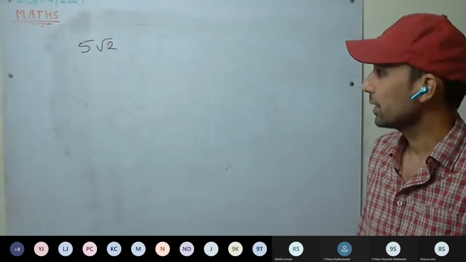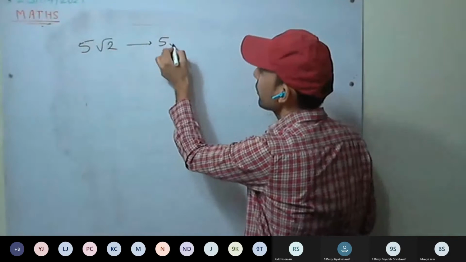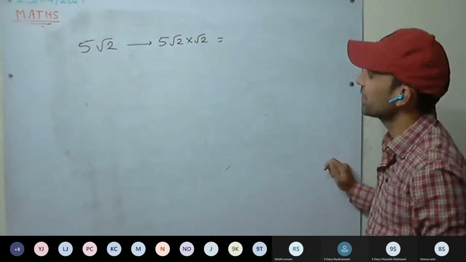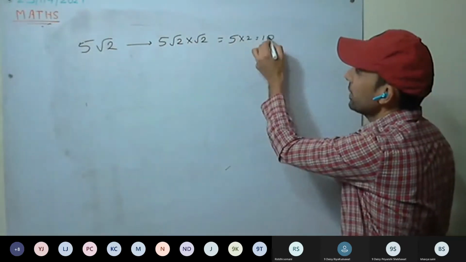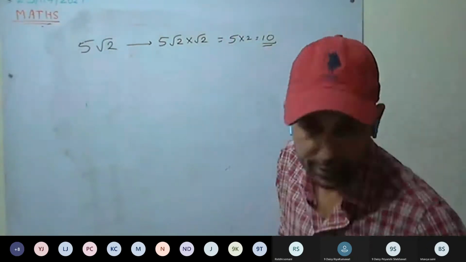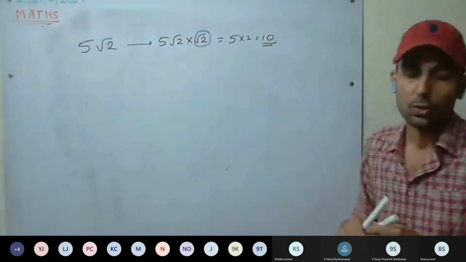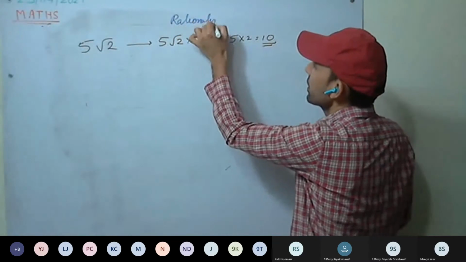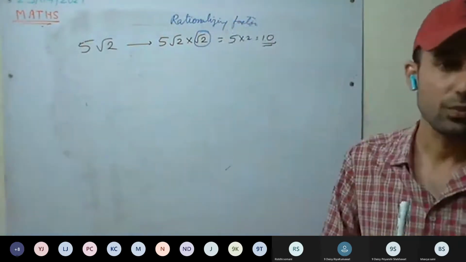So first, if I am multiplying 5 root 2 with root 2, what will we be getting? 5 into 2, 10. So 10 is a rational number. So what is the rationalizing factor here? By what have we multiplied? Root 2. So root 2 is a rationalizing factor.